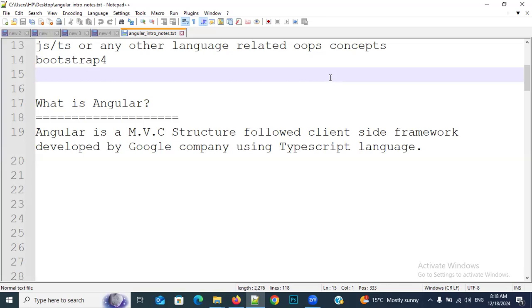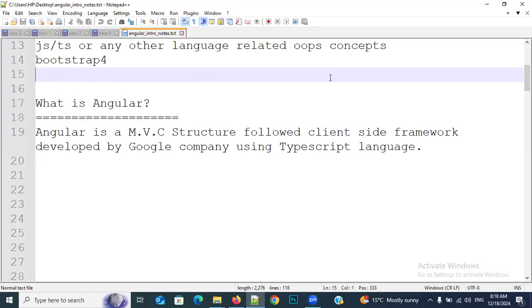Not only that, every framework has to follow some standards. Since that framework is following the standards, automatically your application also will be in standards. Understand, everyone? If the mango is tasty, then automatically the juice also will be tasty. In the same way, if your framework is following standards, then your application also will be in standards. That's it.